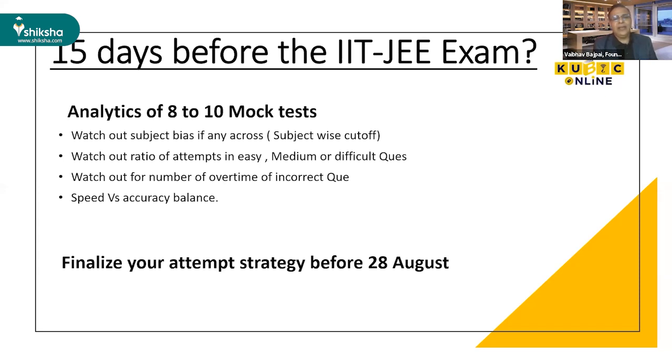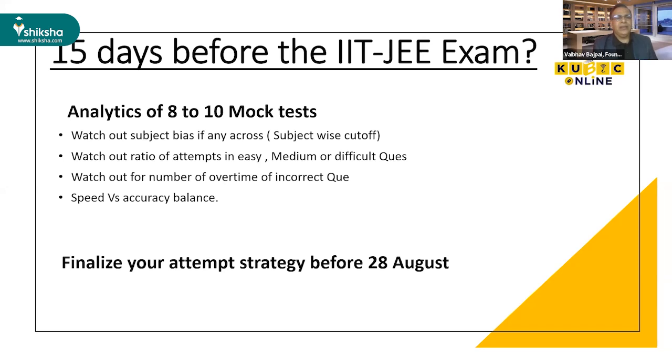So in that case, what will happen is that you will get good marks in chemistry. You may get reasonable marks in physics, but it may happen that you will lose the cutoff in mathematics and you will lose the selection. So don't be biased subject wise. You just focus on all three subjects, because JEE Advanced is an overall exam for all three subjects. So you should maintain the equilibrium between physics, chemistry, and mathematics.